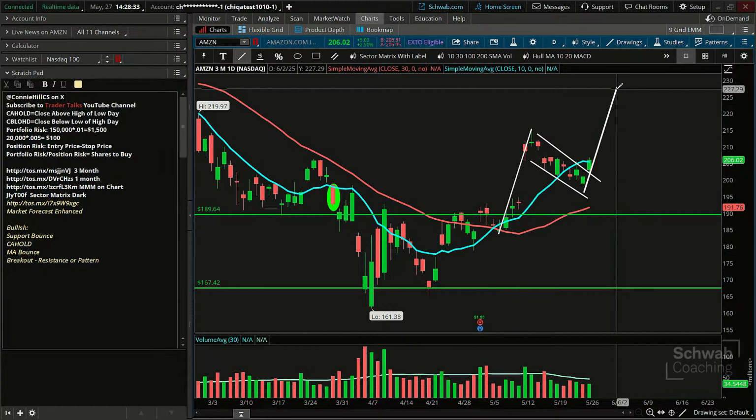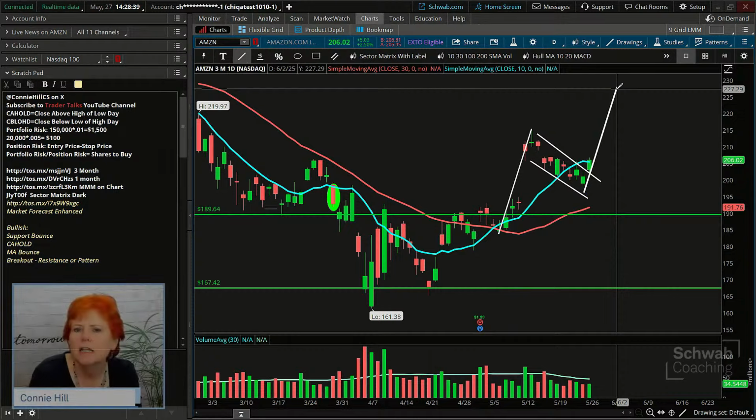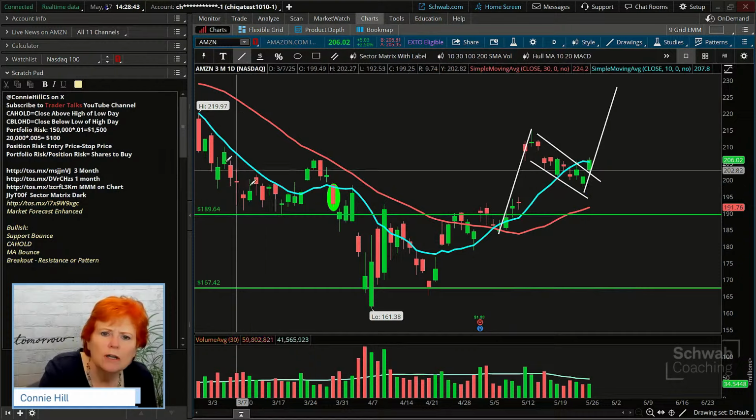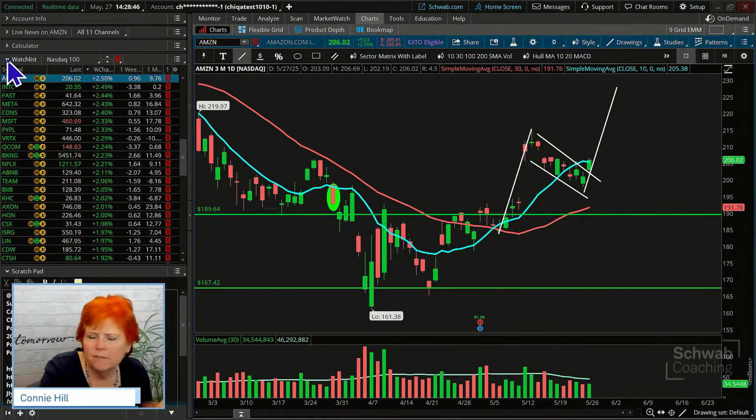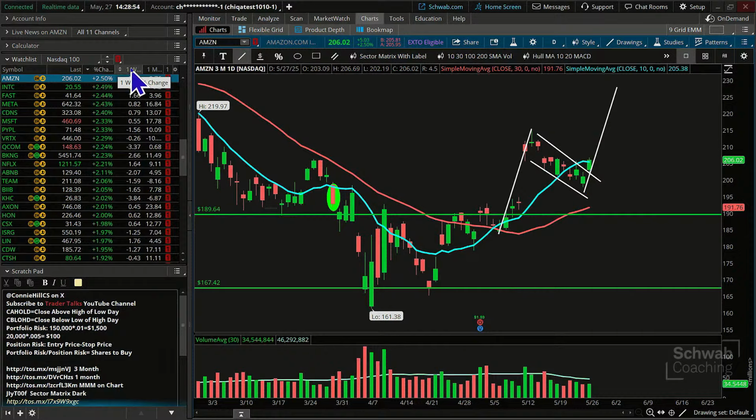Okay, one thing that'll maybe help give me some direction as far as what we could expect out of a stock here is, you know, what has it done recently? So on my watch list, I just have the NASDAQ 100 here. I have a column calculating basically the 1 week return, which is really super short term, and the monthly return.